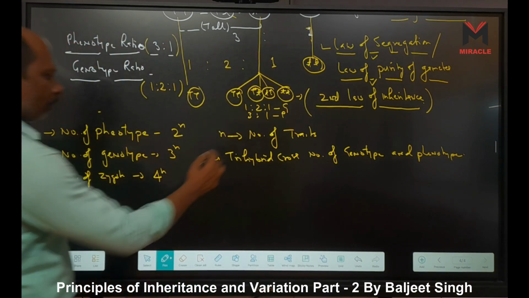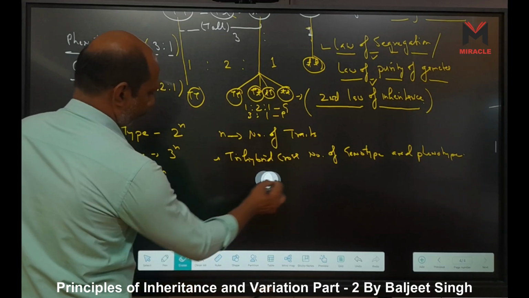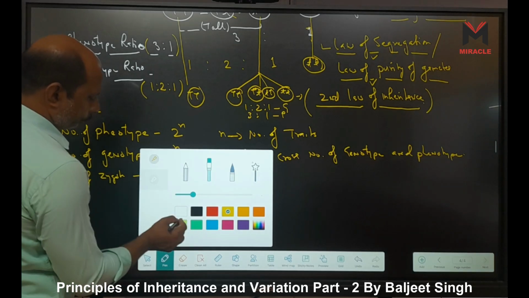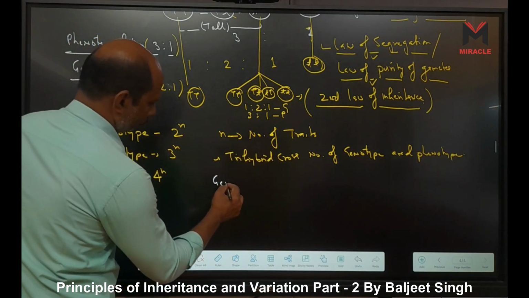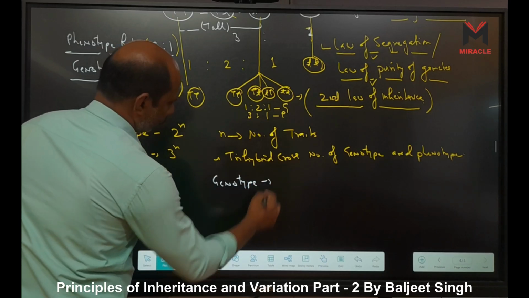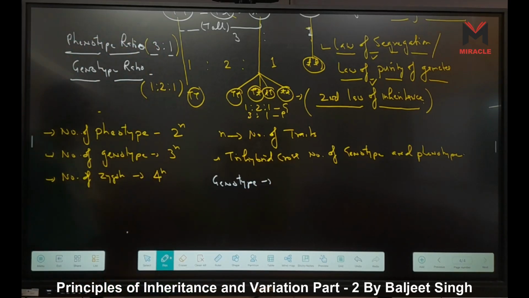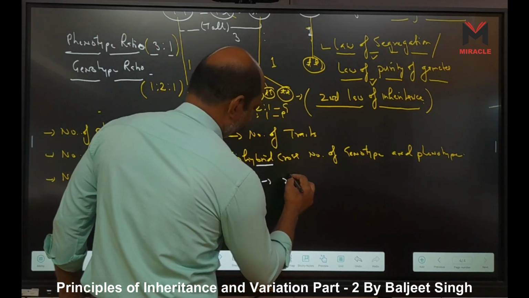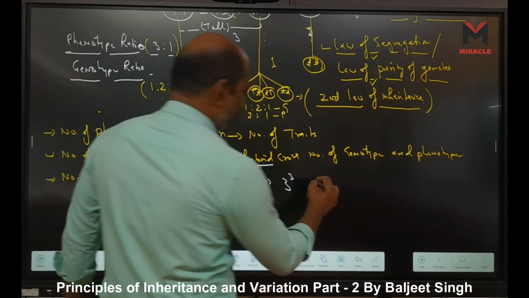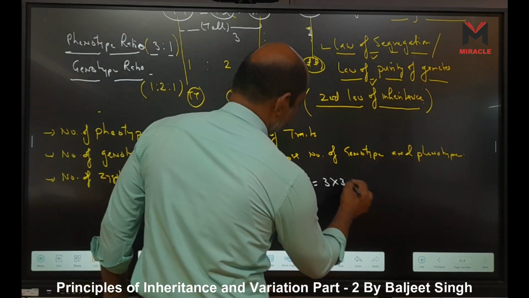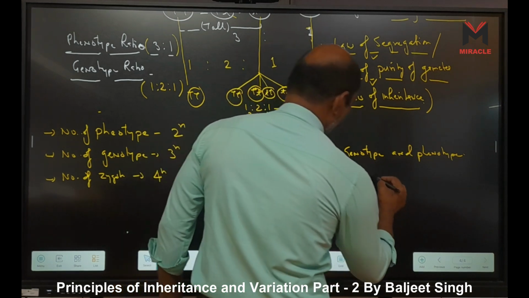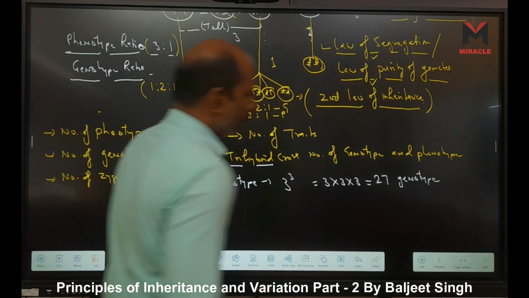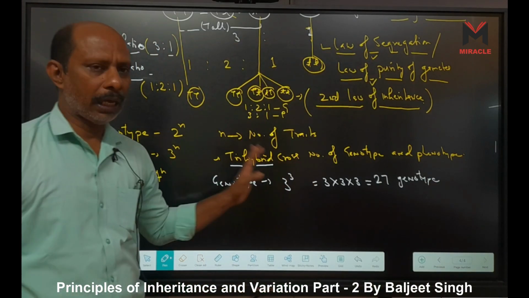You can easily tell me. So genotype means 3n, and we use trihybrid cross. Trihybrid cross means n is 3. Now we get 3 multiplied by 3 multiplied by 3. Now we have 27 genotypes in trihybrid cross.